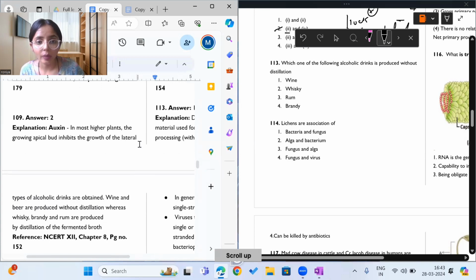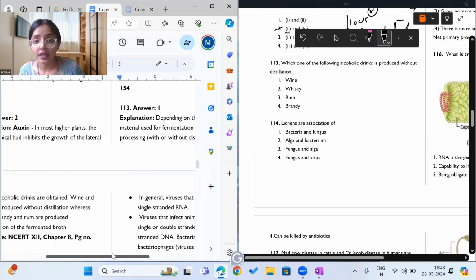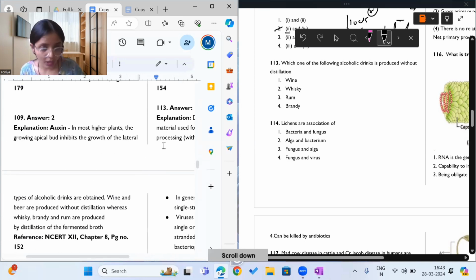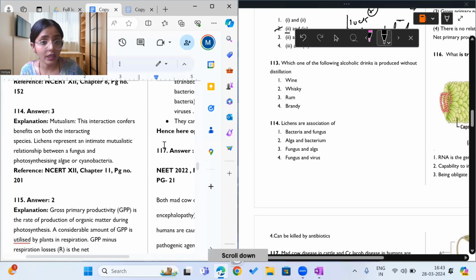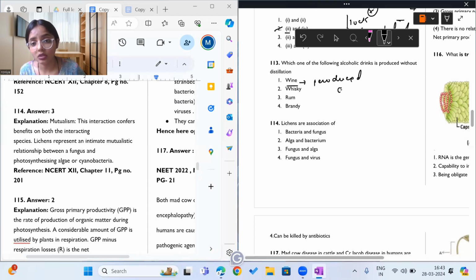So the answer to this question is wine. Wine has very low concentration of alcohol in it, and wine is produced without distillation. Okay, this symbol means without, and this symbol means with, so it is produced without distillation. Okay, I hope that is clear to you. So the answer to question 113 is option 1.